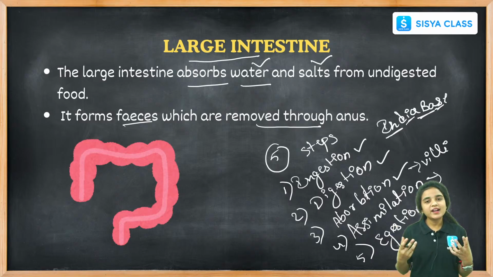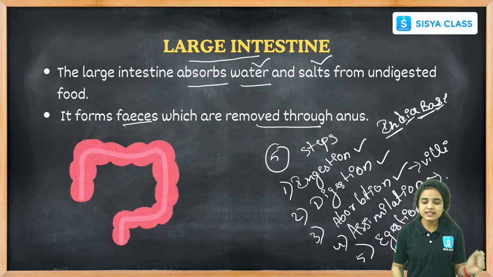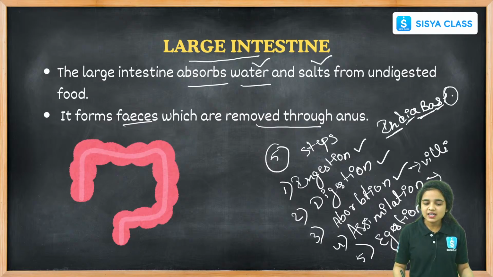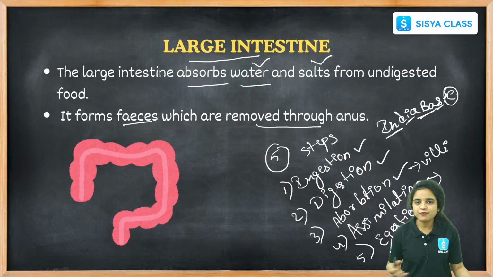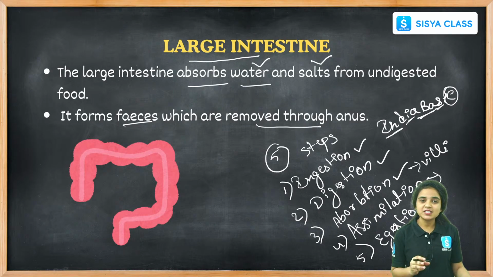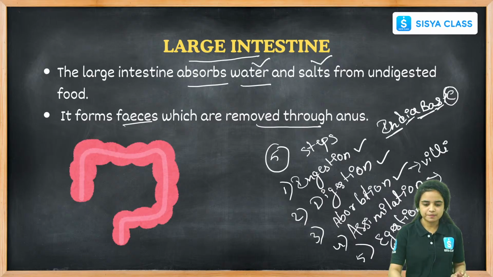And in base, AS stands for assimilation. The nutrients are supplied with the help of the bloodstream throughout our body. It is called assimilation. And the last, E, stands for ejection. The undigested food will be ejected from our body. Okay, this is how you have to remember the 5 important steps that happen in our digestive system.